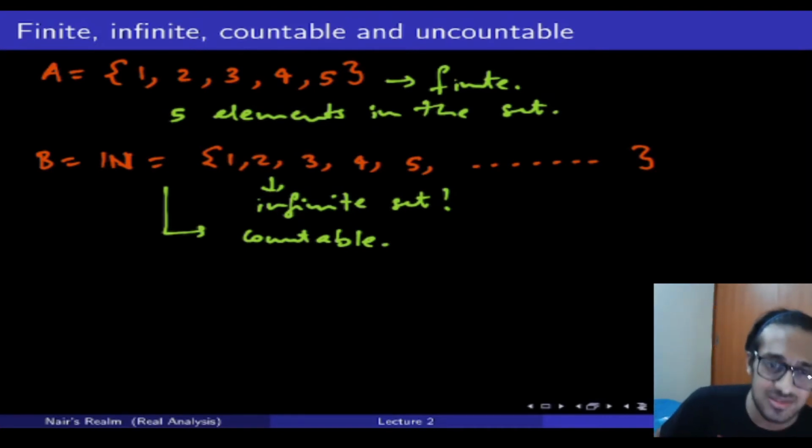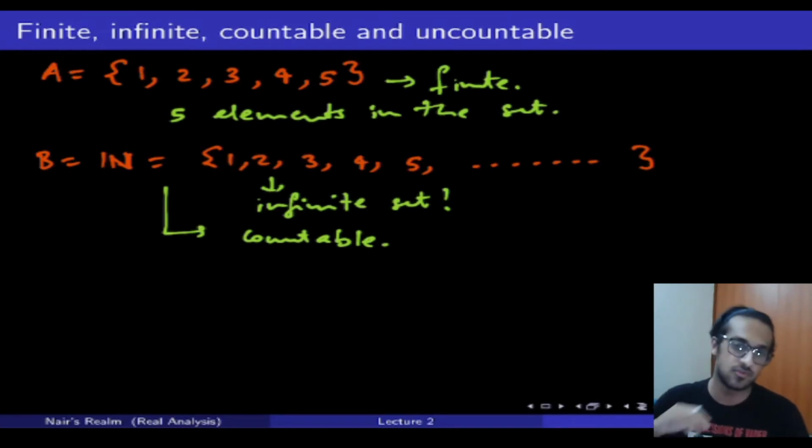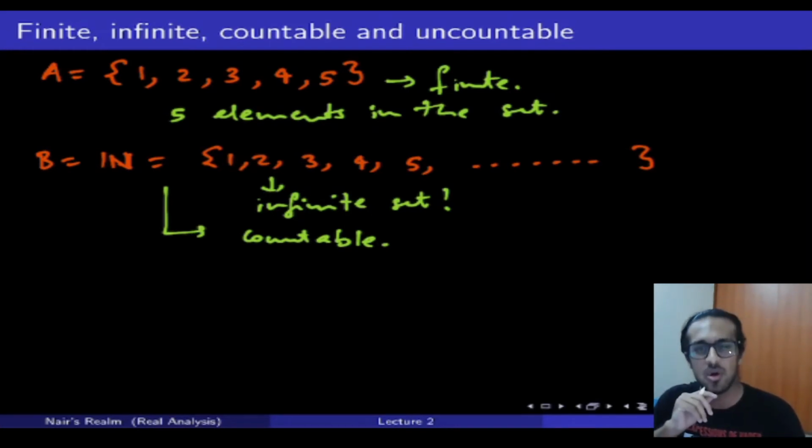But in the sense of Rudin's definition, set A is not called countable. We won't term A as countable, we only term A as finite. B is an infinite set, yes, it's true. B is also a countable set. And here comes the intricacy of the definition of countable: by the definition we are following, every countable set is in fact infinite.